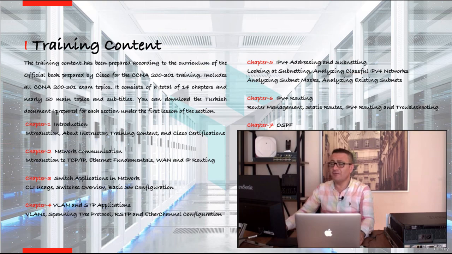In this chapter we will discuss topics such as Introduction to the TCP/IP Networking Model, Ethernet Basics, WAN and IP Routing. We have a separate chapter for WAN and IP Routing, where we will go into more detail. In our third part, we will gradually start to enter the topics on the switch side.